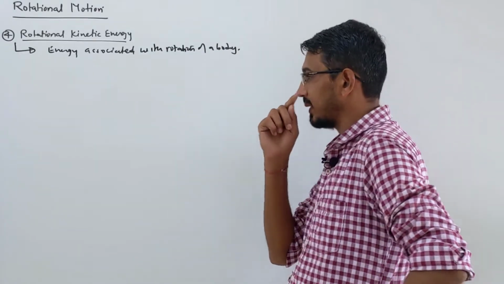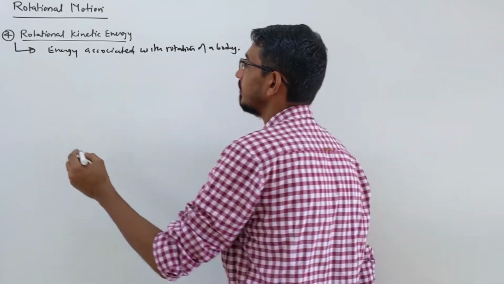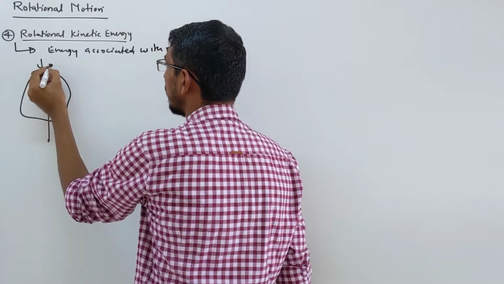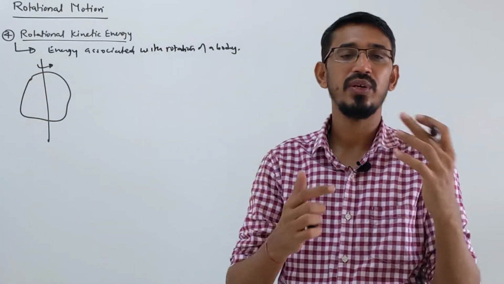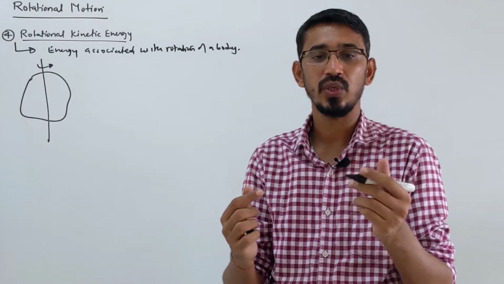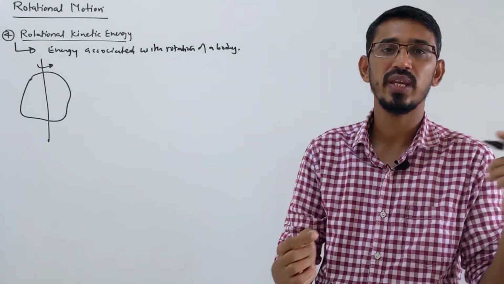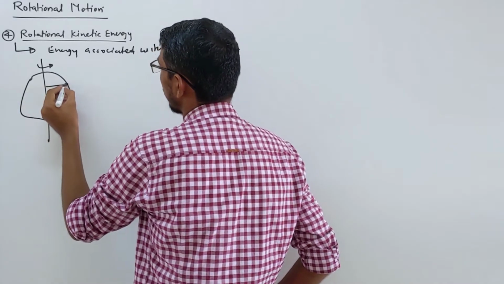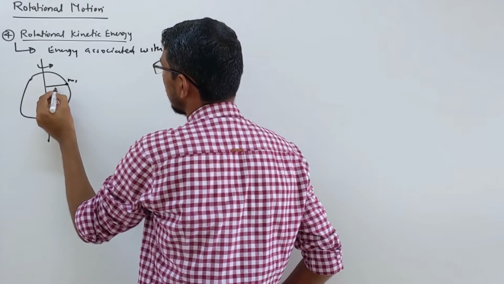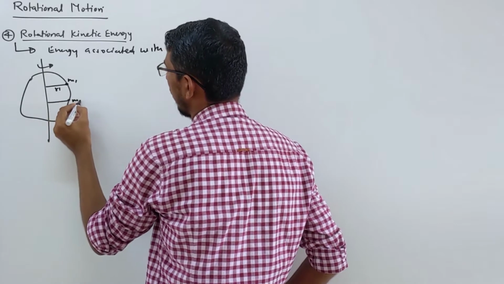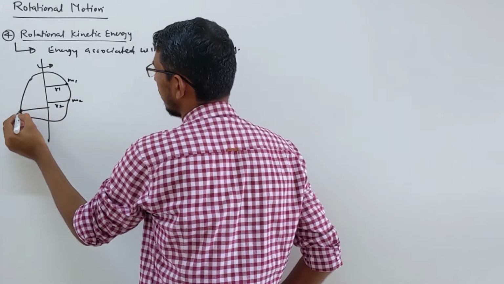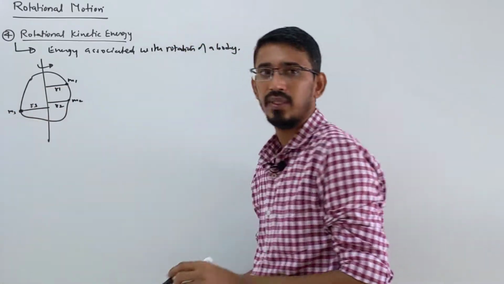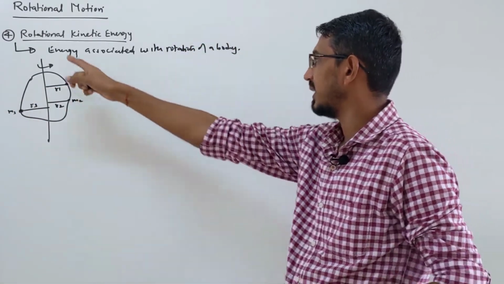So how do we write the formula? Suppose you have a rigid body. We have already defined a rigid body: it is very strong, it is not deformed when you apply external force, or the distance between two molecules does not change when you apply external force. This rigid body consists of many molecules, small point masses: m1 placed at some distance r1, m2, m3 at distance r3, and n number of them. All of these are rotating around some axis.